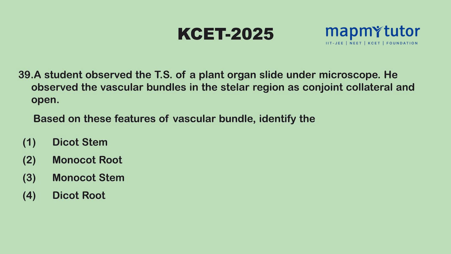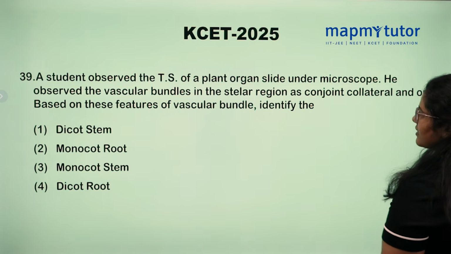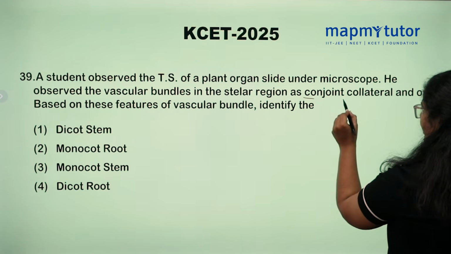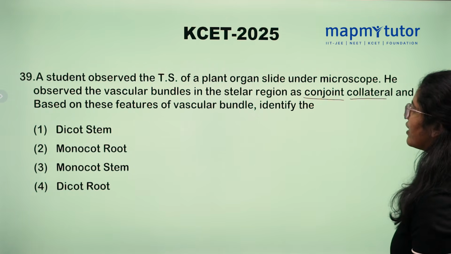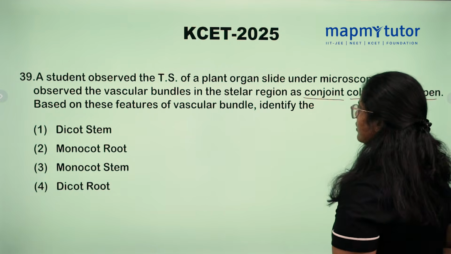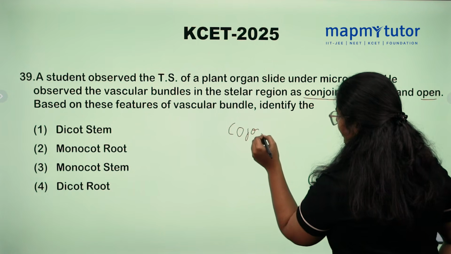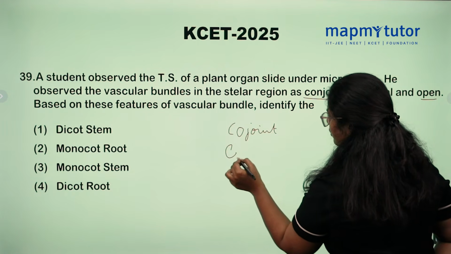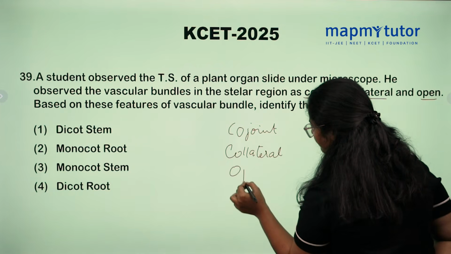A student observed the transverse section of plant organ slide under microscope. Yes, he observed the vascular bundles in the stellar region as conjoined, collateral, and open. Based on this feature of vascular bundles, identify the stem or root. So, as they have mentioned, the vascular bundle is conjoined, collateral, and open.